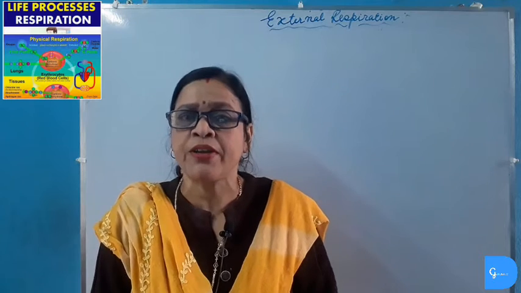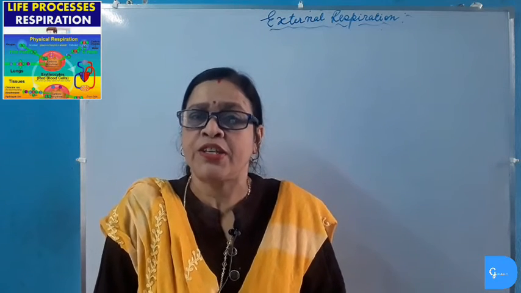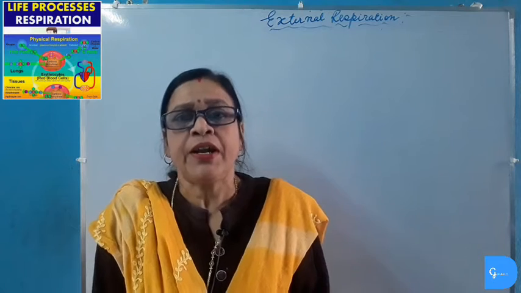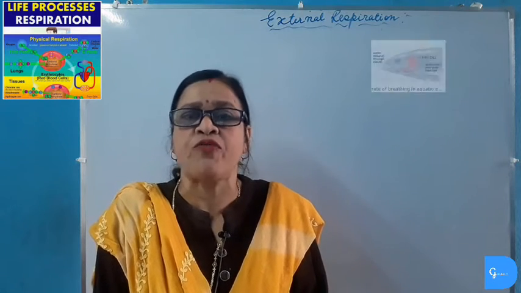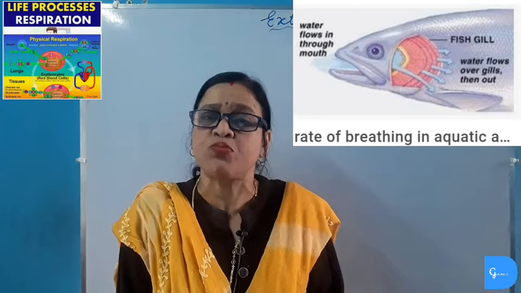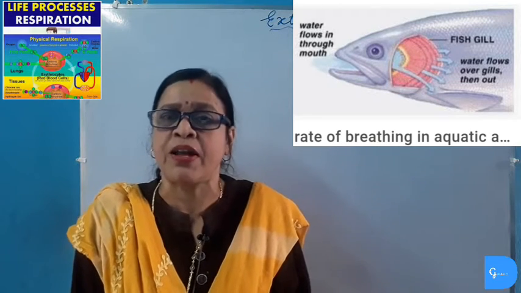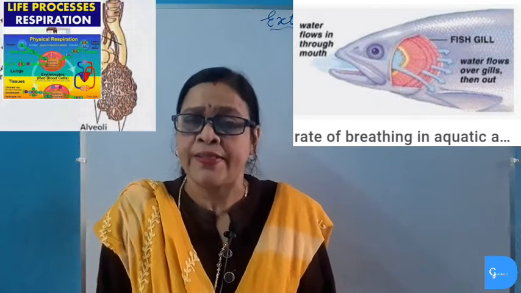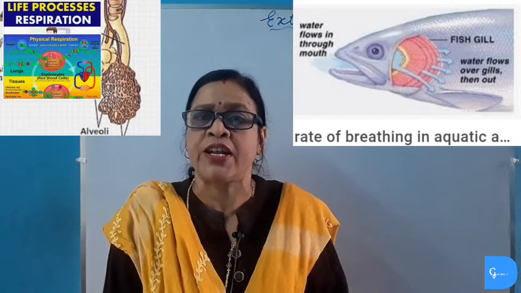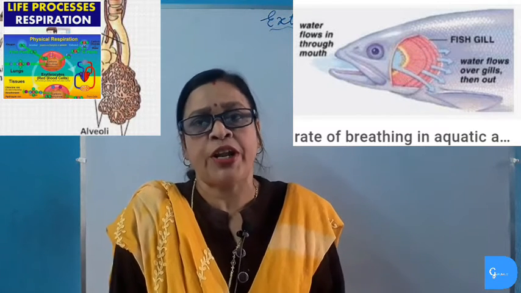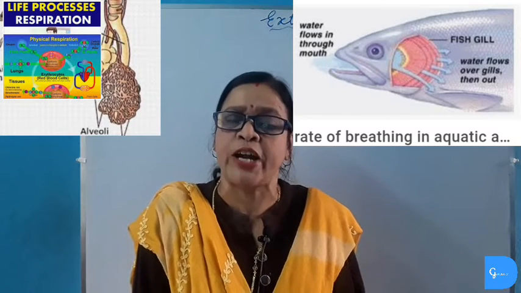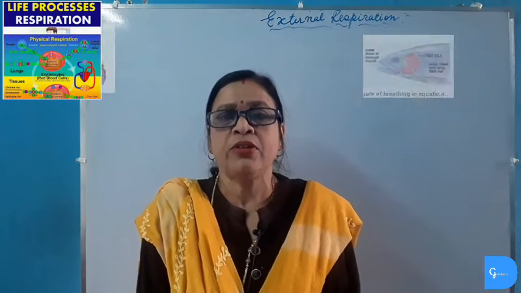Why is the rate of breathing in aquatic animals faster than that of terrestrial animals? We know that aquatic animals take in oxygen which is dissolved in water, and the amount of oxygen dissolved in water is in much smaller quantity. Terrestrial animals respire through lungs, and lungs are adapted to take atmospheric oxygen, and in the atmosphere there is an abundance of oxygen. So the rate of respiration in terrestrial animals is moderate as compared to that of aquatic animals.